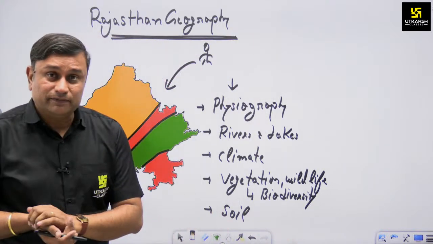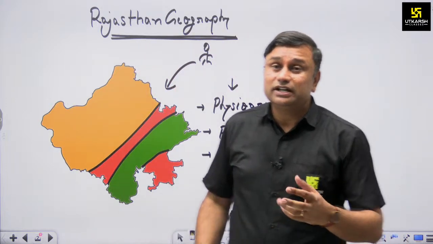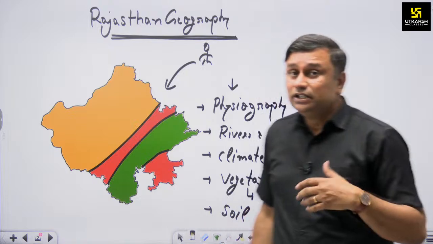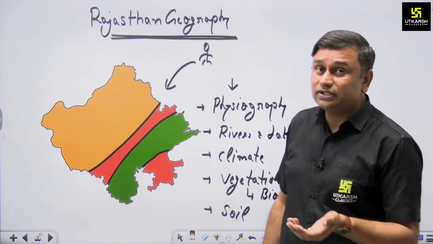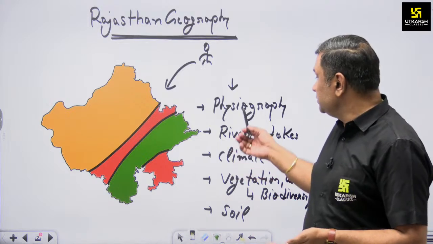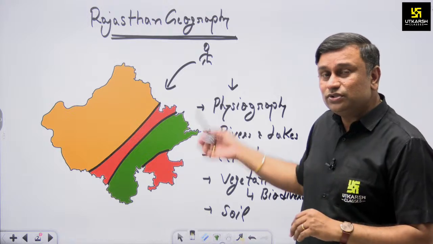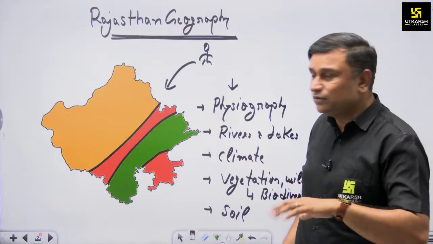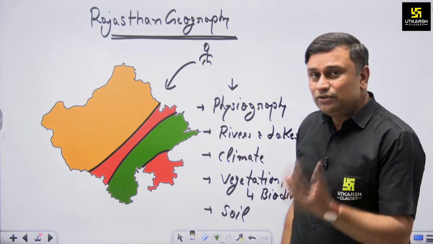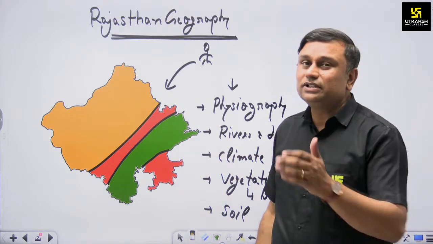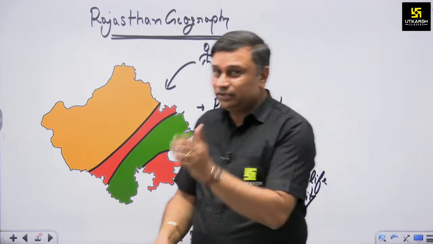Okay, if you are comfortable with this language and understanding why we are going to study all these aspects of Rajasthan: first of all, as an administrative officer, a person should know about the physiography, rivers, climate, vegetation and soil. The purpose of studying all these things is that you have to know your state, because without knowing your state you will not rule the state, you will not make a plan. Okay, now thank you Sakshi.